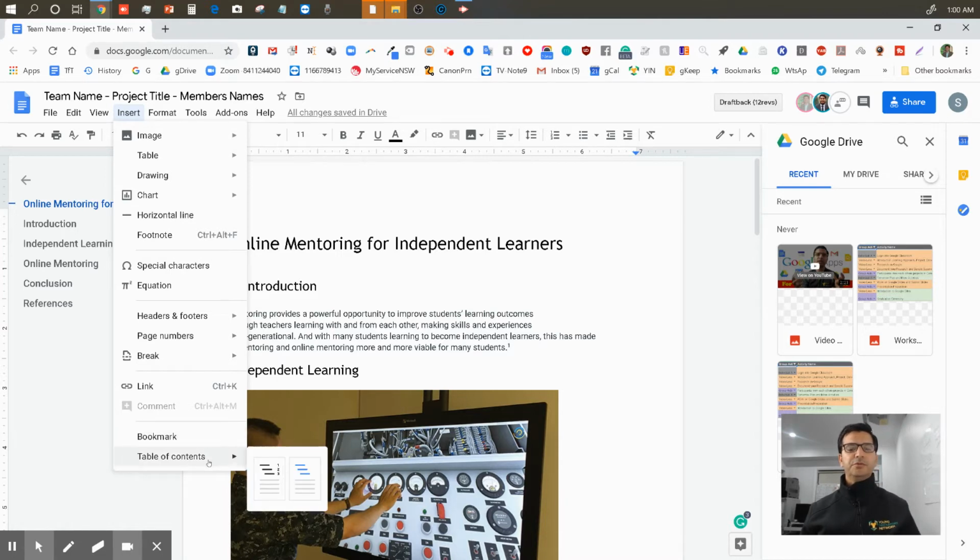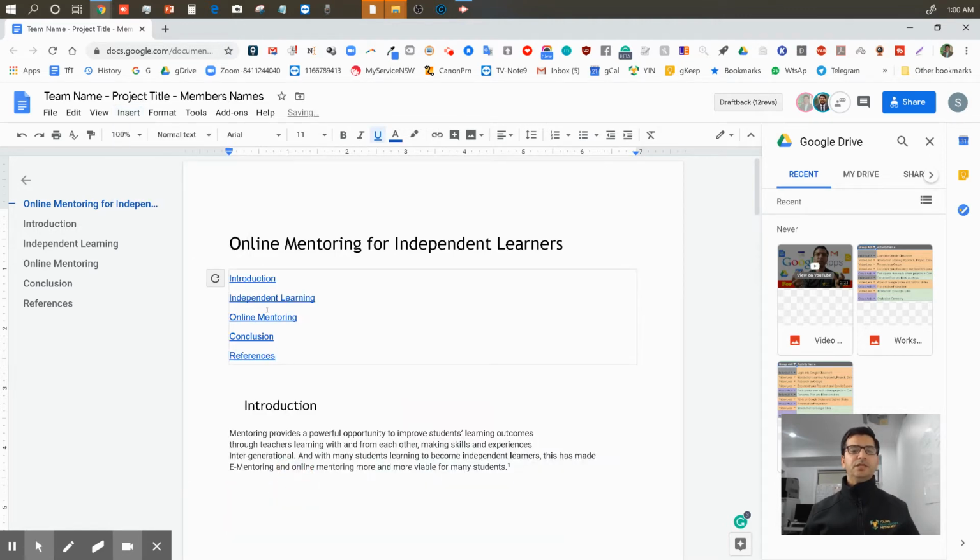Google gives you a direct tool. It's called table of contents. You go to insert, table of contents, and if you're printing it, use this one. If you're going online, you use this one. It'll show links, and this will show page numbers. Because we are paperless, we go there. Where do these words come from? Exactly the same.